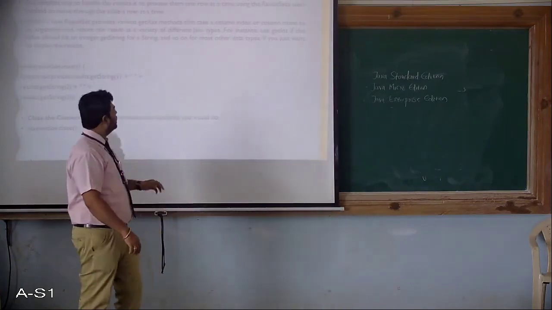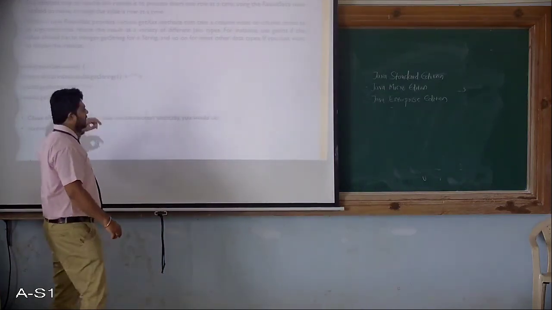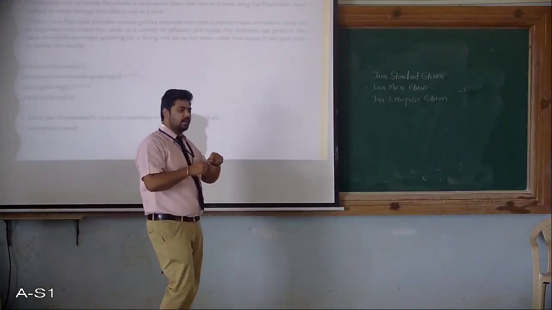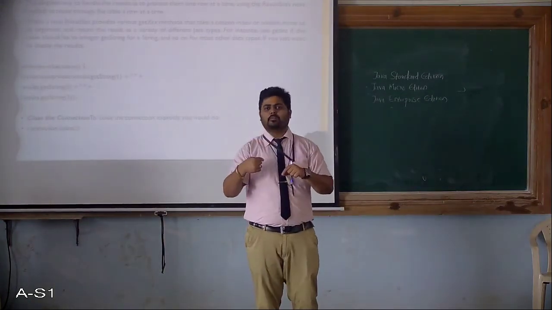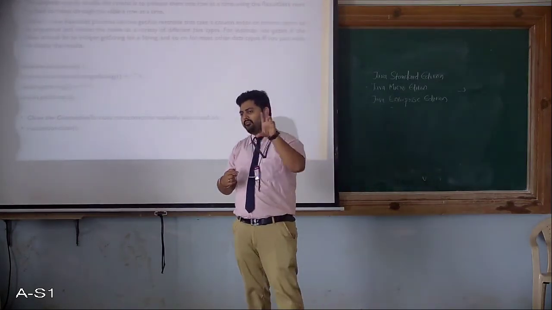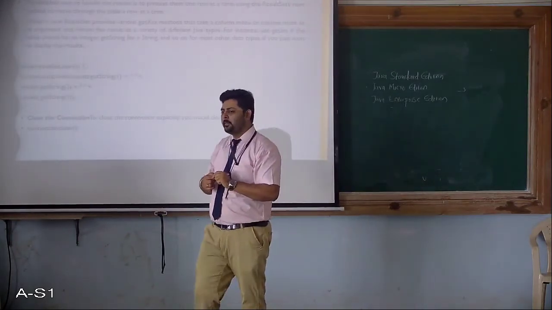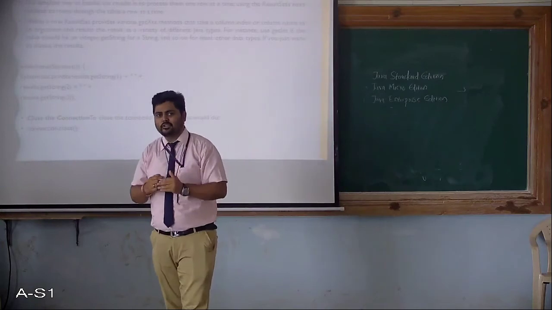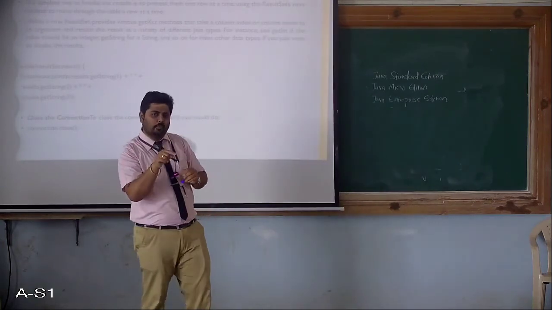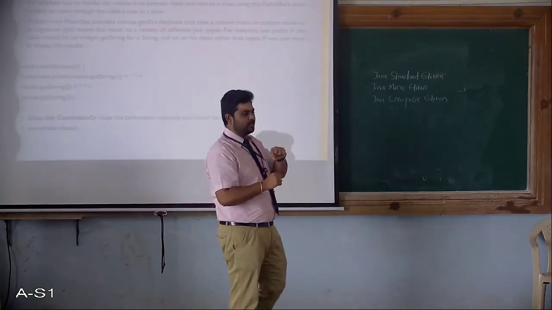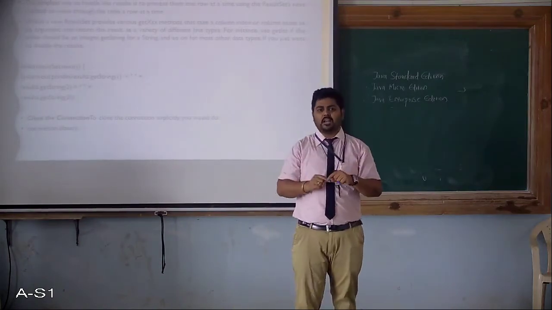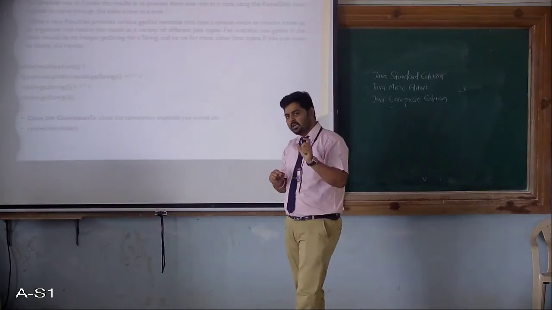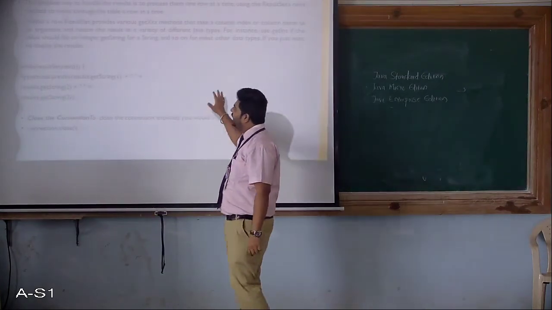Here the result set dot next method is acting as a pointer which helps us to access the results one by one. Suppose we have fetched a result in a result set table with 100 lines. I want to access the results one by one, so the next method acts as a pointer which points to the next element to be accessed in that result set table. That is how it works.